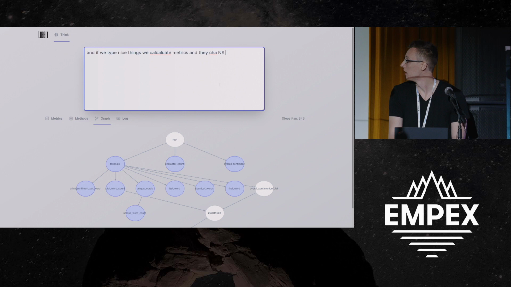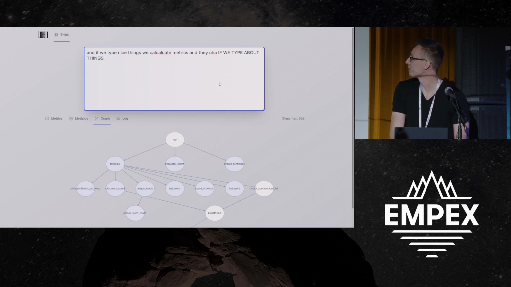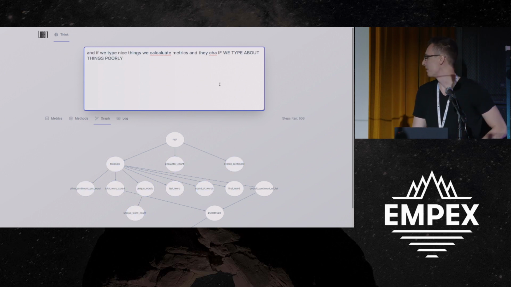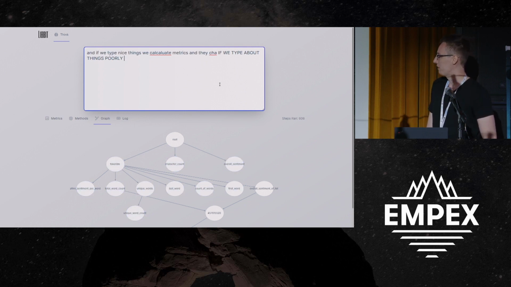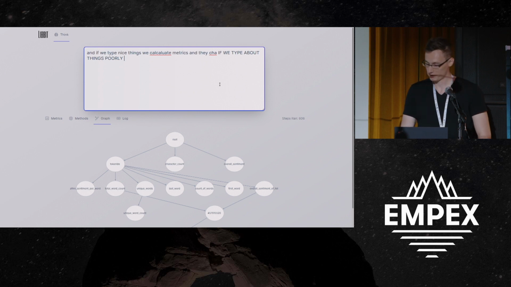And if we type about things poorly, we'll see it flash. And because the graph is a JavaScript library, it still kind of struggles to keep up. And there's a queue in the background, so it just keeps going and going. And oh, they're finished.